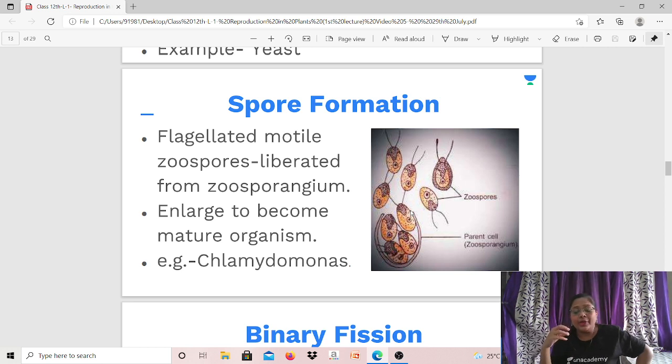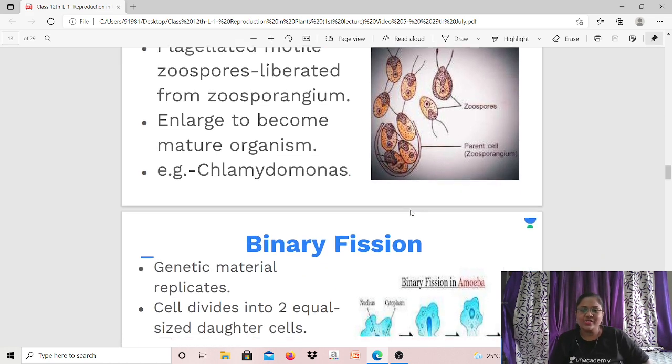Once they become mature, the zoosporangium ruptures or the parent cell ruptures and the zoospores come out. Simple. And then each zoospore takes nutrition from the surrounding environment and it matures into a complete new offspring. It will develop into a new mature organism. I hope this is clear. Each zoospore has the capacity to enlarge and to become a mature organism, that is a mature Chlamydomonas. Simple?